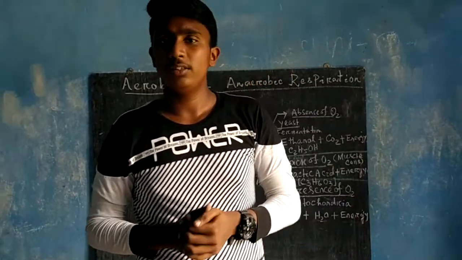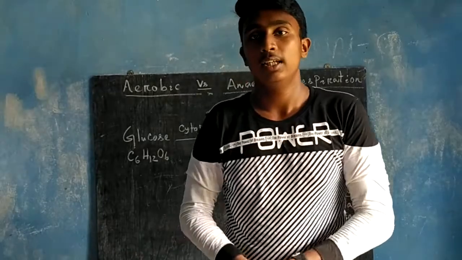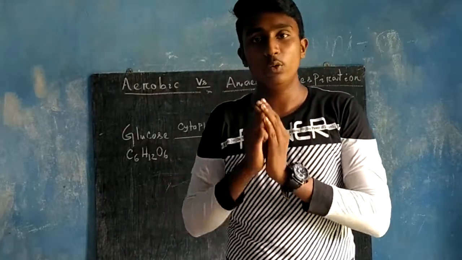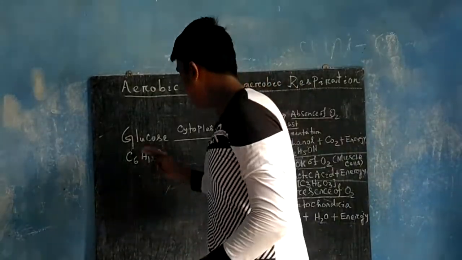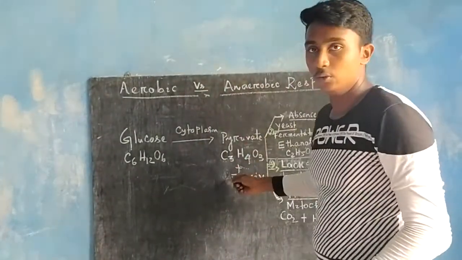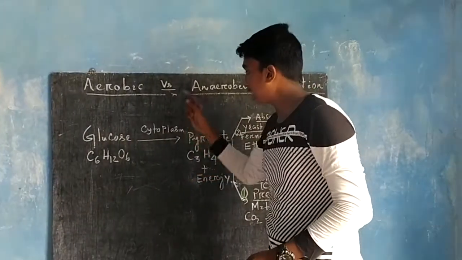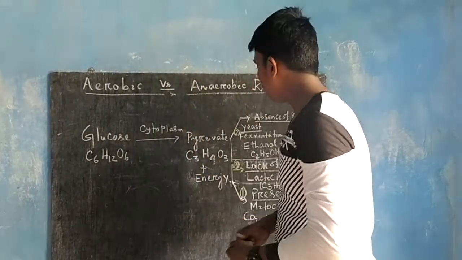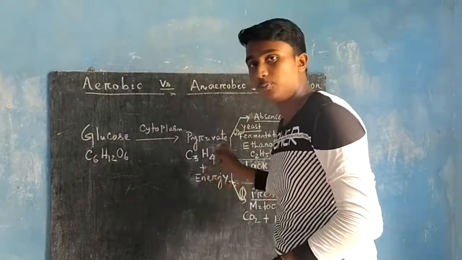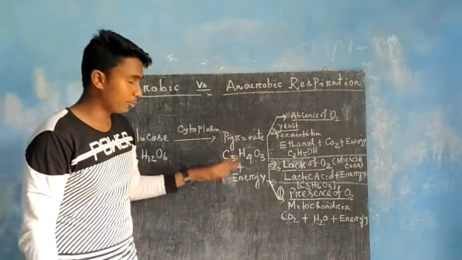What is respiration? So friends, let's start this discussion. Respiration is a process in which glucose, that is a 6 carbon molecule, is broken down into a 3 carbon molecule that we call pyruvate. This process takes place in the cytoplasm of the cell. In this process, some energy is also produced.